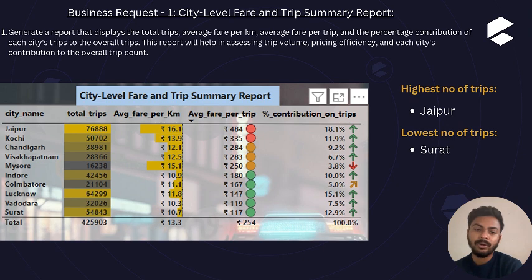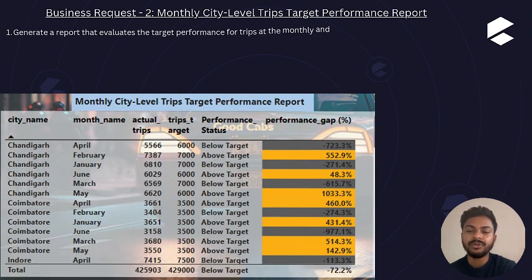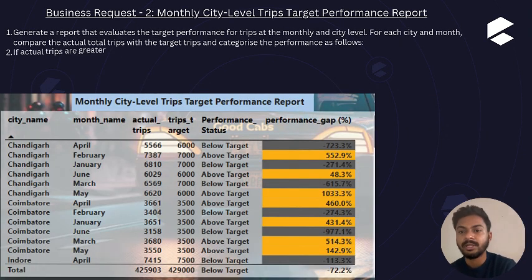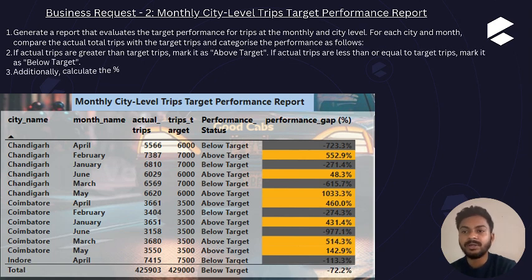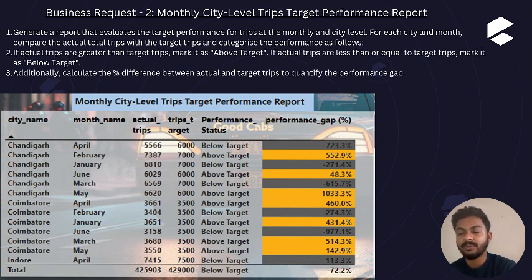Here I created the visualization like the city name, then the month name, then the actual trips, target, performance status and the performance percentage gap. Let's understand by one city like Chandigarh. It has a month like April, and in April their actual trip was 5566 kilometer and their trip target was 600 kilometer, so their performance status was below target.